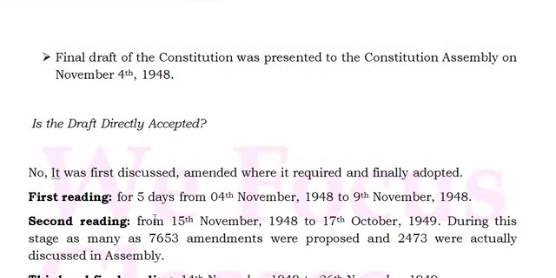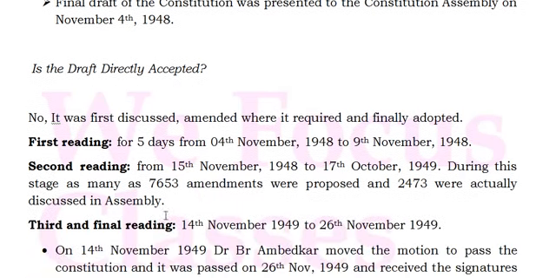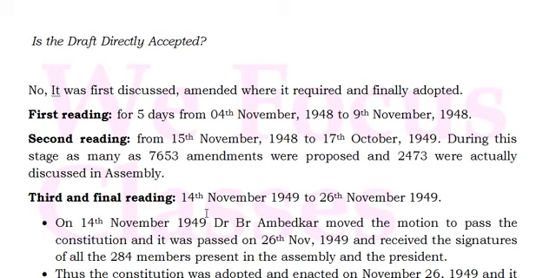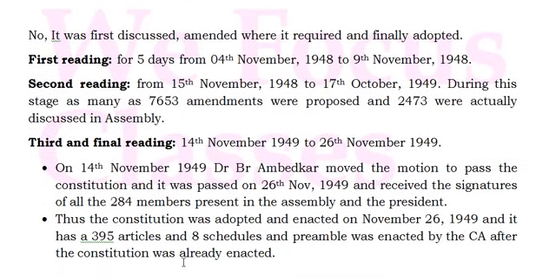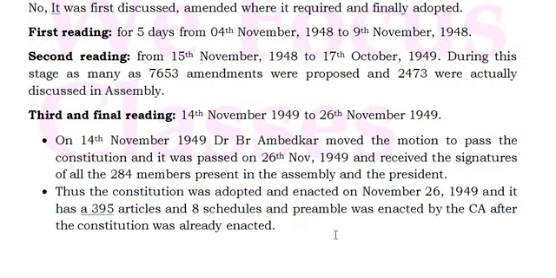It was read three times: the first for 5 days, the second for 11 months, and the third for almost 12 days. On 14th November the resolution was moved to pass the constitution, and on 26th November it was passed. On 26th November 1949 it was passed with 395 articles and 8 schedules, and the preamble was enacted by the Constituent Assembly after the Constitution was already enacted.